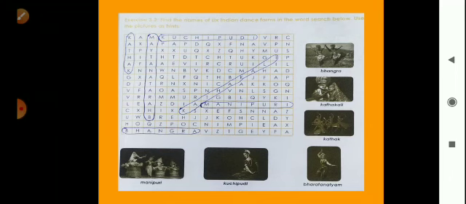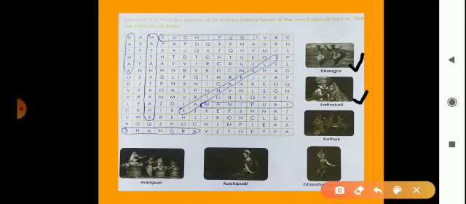exercise number 3.2, find the names of 6 Indian dance forms in the word search below. Use the pictures as hints. Now some pictures are here. First is Bhangra. Look here, here is a Bhangra. Then Kathakali, Kathak.